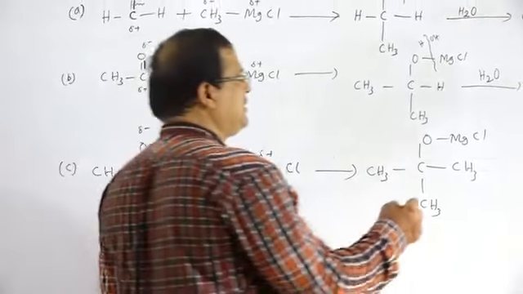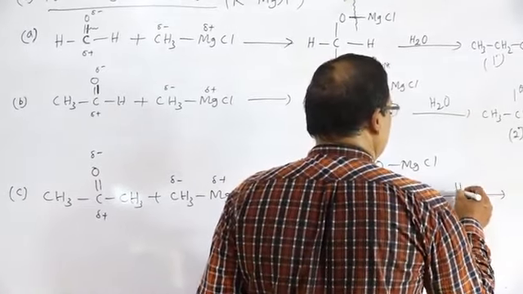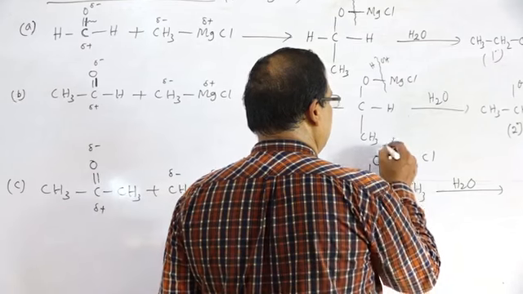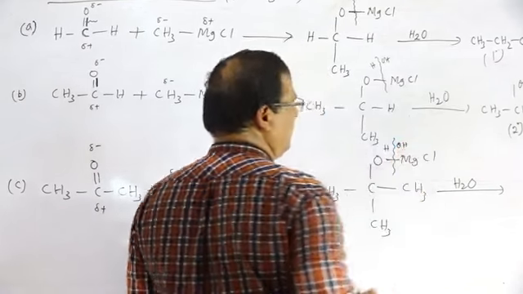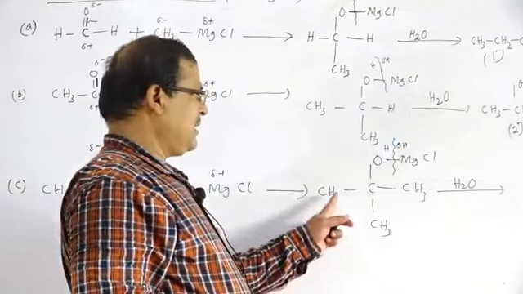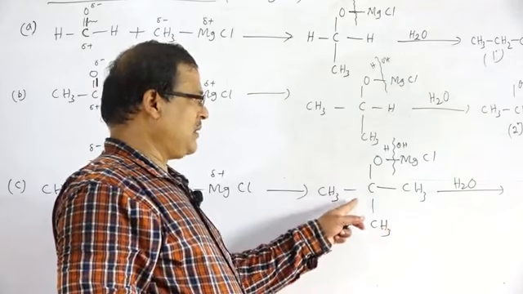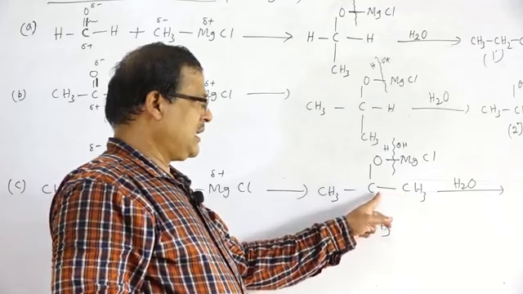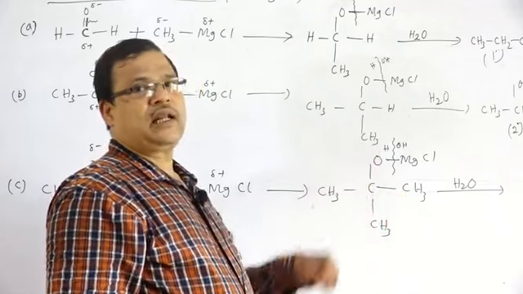Then what will happen? That undergoes hydrolysis. This bond will break, H and OH to both sides. Then what will happen to this compound? The carbon atom that is linked to 3 carbon atoms is a tertiary carbon atom, and the OH linked to it makes a tertiary alcohol.